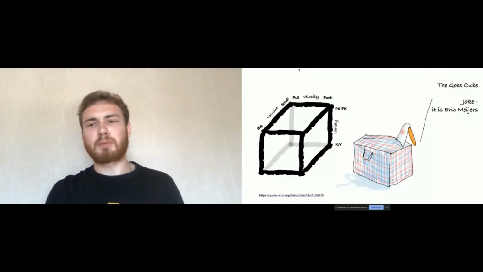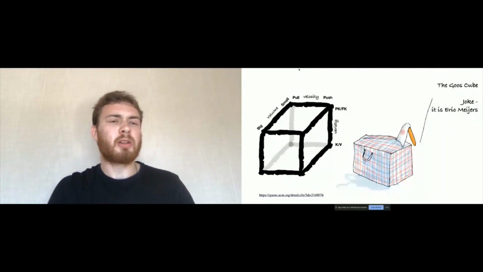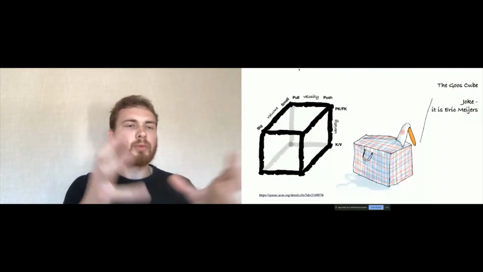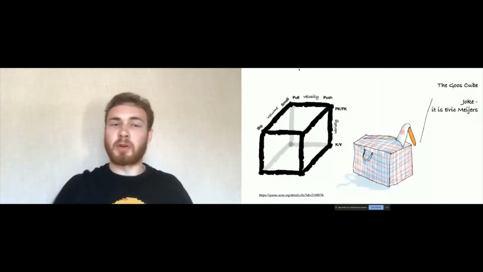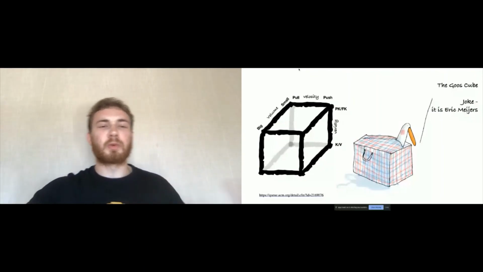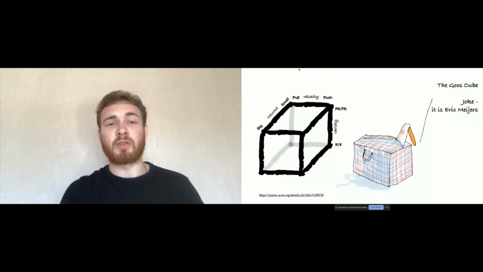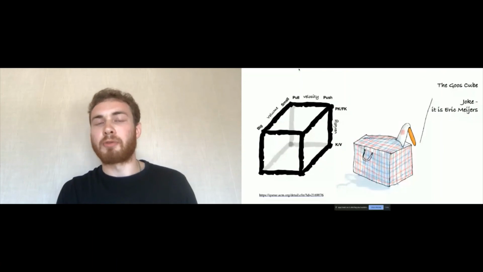But this paper and this cube say that in general, your system can be described using a few properties: volume, or number or size of the data that you are sending through one service to another, velocity, or latency that you need to achieve between communication, and variety of your data set.